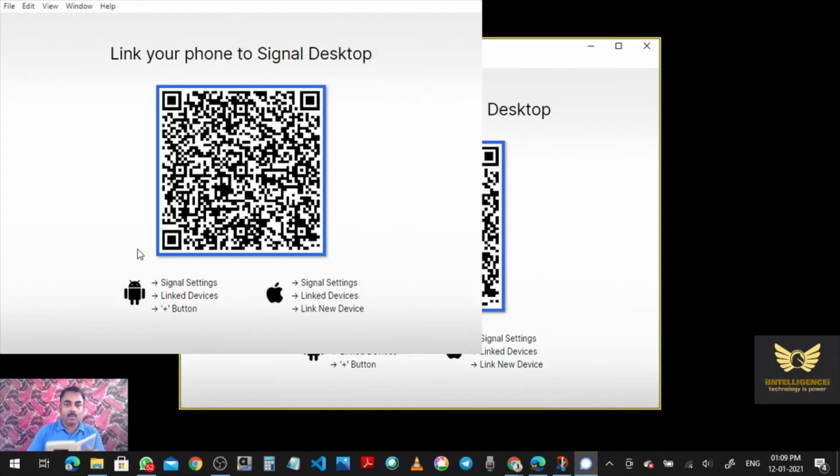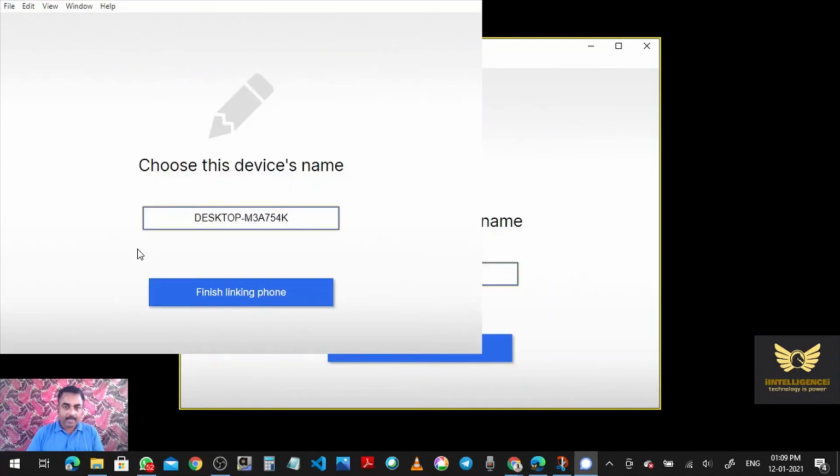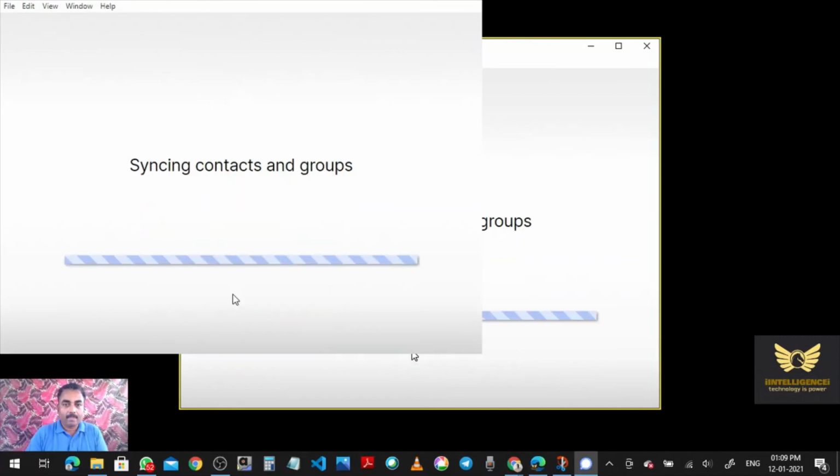I'm scanning it now. It's asking, link this device. Click OK. Linking the device. Next option is click Finish linking phone. Now it will synchronize the contacts and groups. It is available in my Signal.